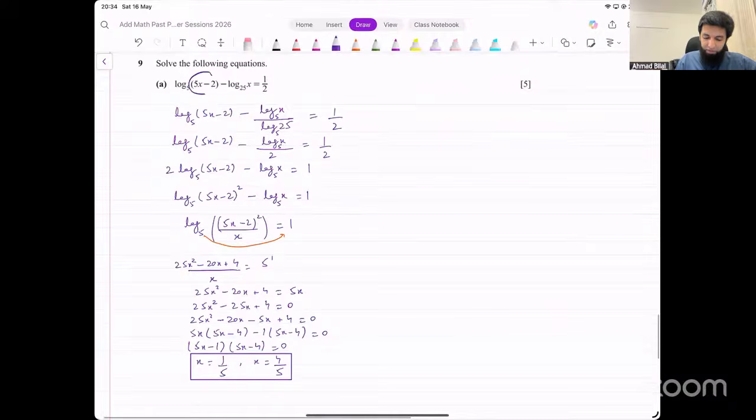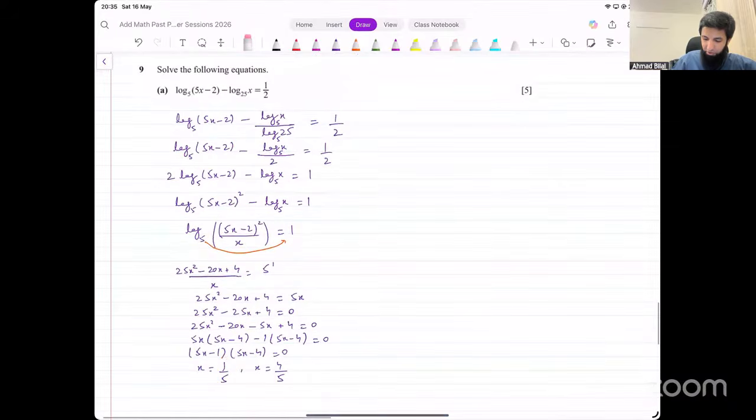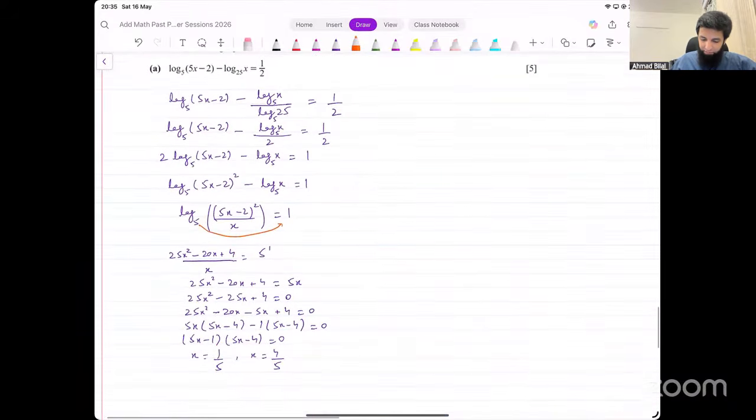Okay, we have 5x minus 2 inside the log. We have to be careful. Can we input that? We can't actually. So 1 over 5, if we put that in the first log, it will become 5 into 1 over 5 minus 2, which is negative 1. So the first log is going to become undefined if x is equal to 1 over 5. So for that reason, we need to cross out this answer. 1 over 5 is not possible. So the only possible answer therefore is going to be 4 over 5. And that's your final answer.